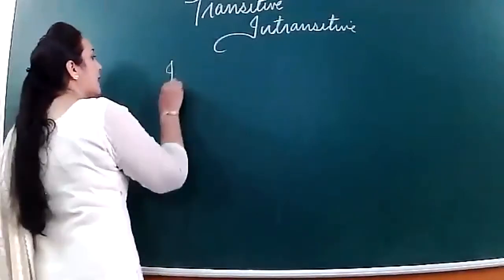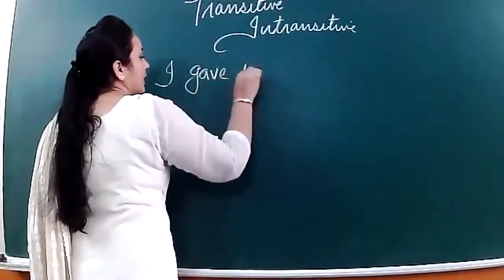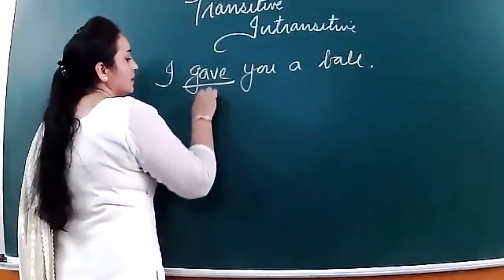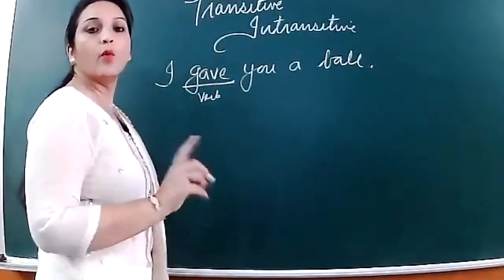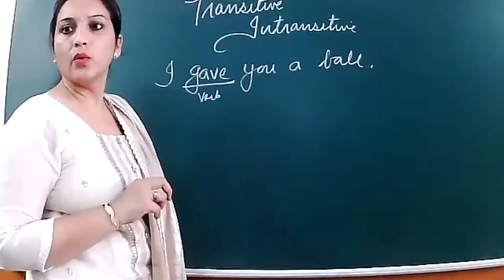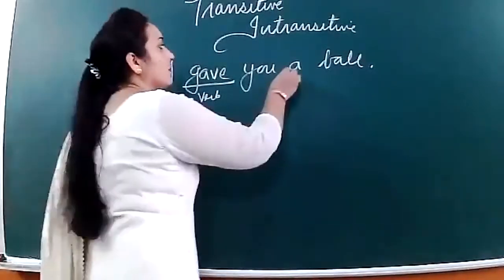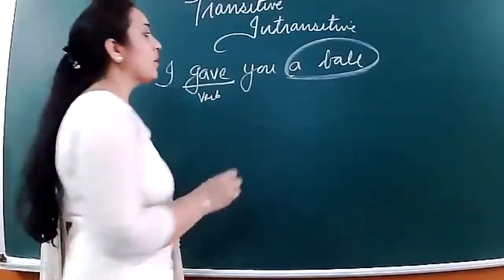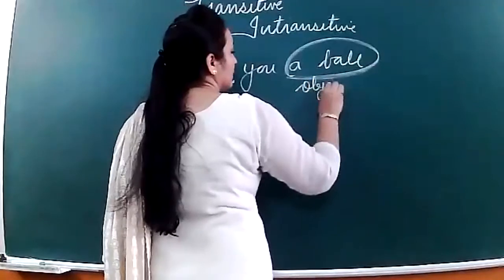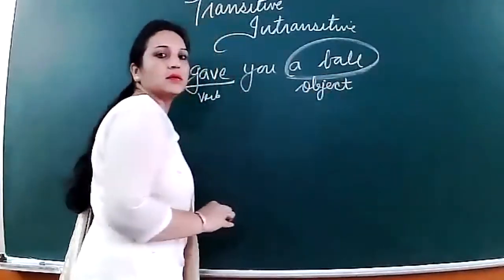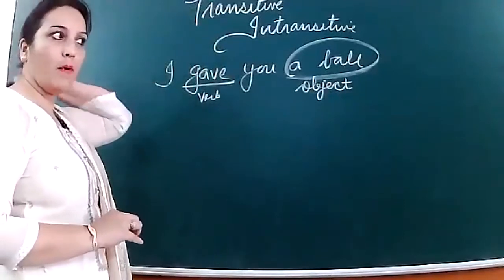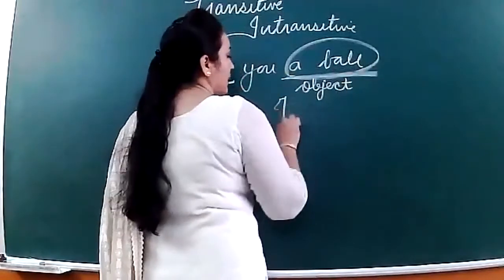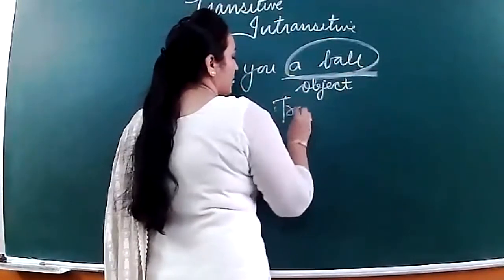Okay, for example, I gave you a ball. So gave here is a verb. What did I give you? I gave you a ball. So ball will be the object. Ball is an object. So when you are able to find the object, it will be a transitive verb.